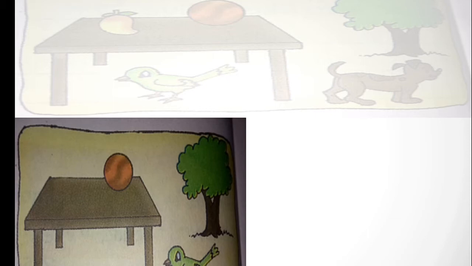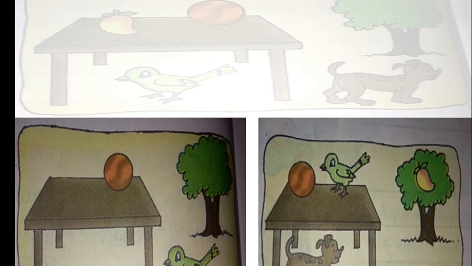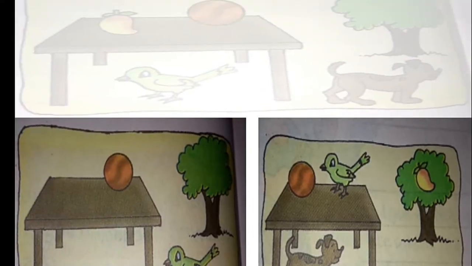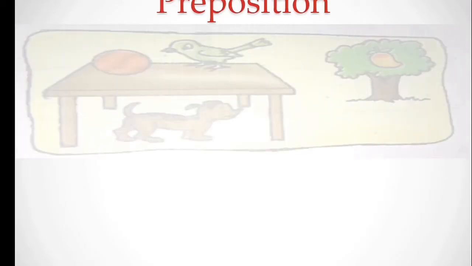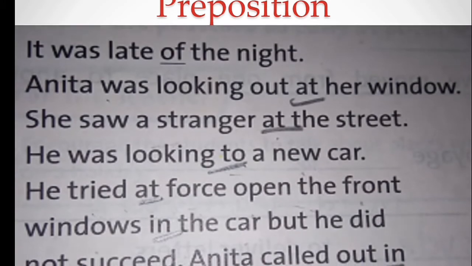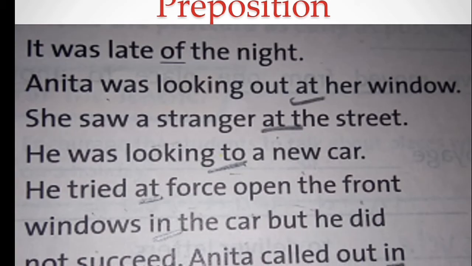Ball is on the table, parrot is near the table. Puppy is under the table, ball is on the table, parrot is on the table, and mango is on the tree. These all are prepositions which we use. Now look at the sentences and read them carefully.